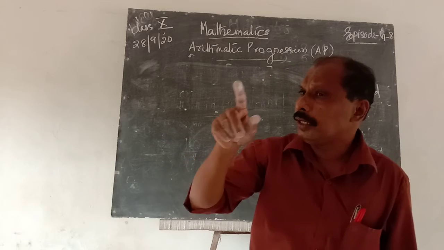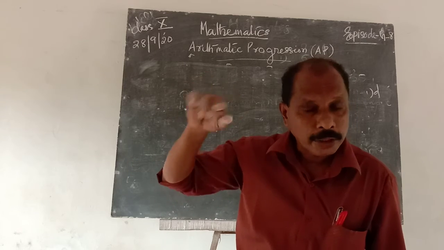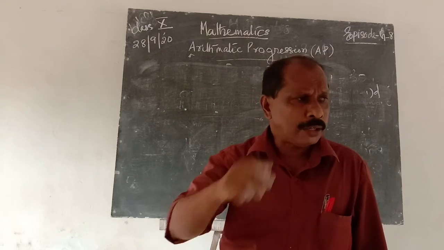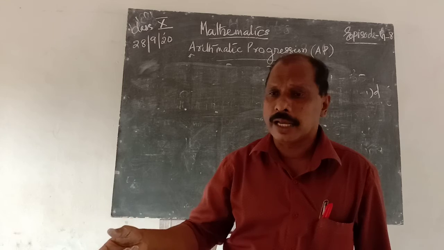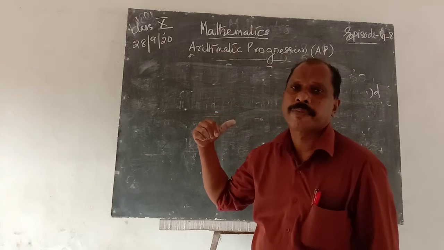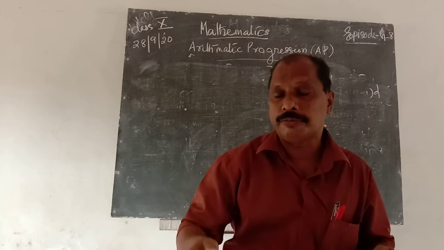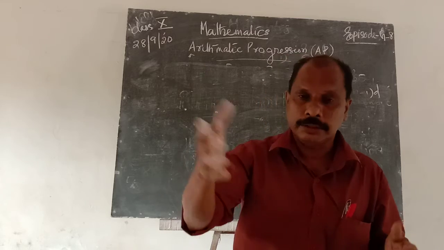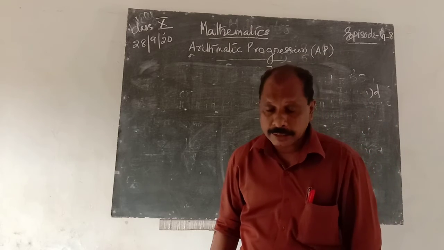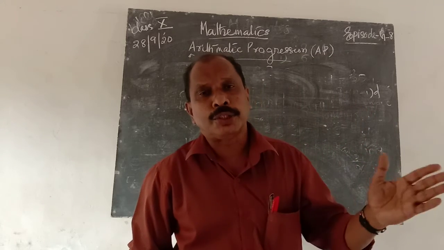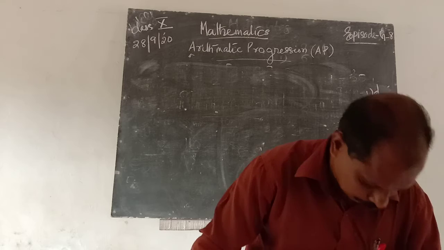n is equal to 1, we get a1 is equal to 5 into 1 minus 2, that is 5 minus 2 is 3. That is the first term. n is equal to 2, therefore a2 is equal to 5 into 2 minus 2, that is 10 minus 2 is 8, therefore 8 is the second term. And n is equal to 3, that is a3 is equal to 5 into 3 minus 2, that is 15 minus 2 is equal to 13. That is 3, 8, 13. Therefore, the nth term of that arithmetic progression is given. Put n is equal to 1, 2, 3, etc., and we get all terms of the arithmetic progression.